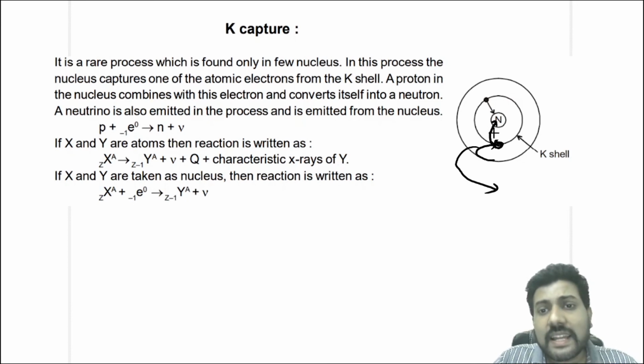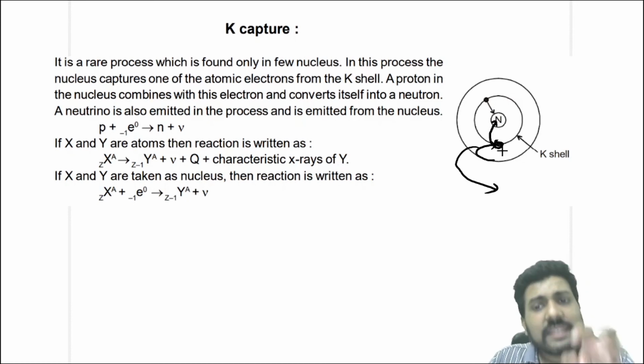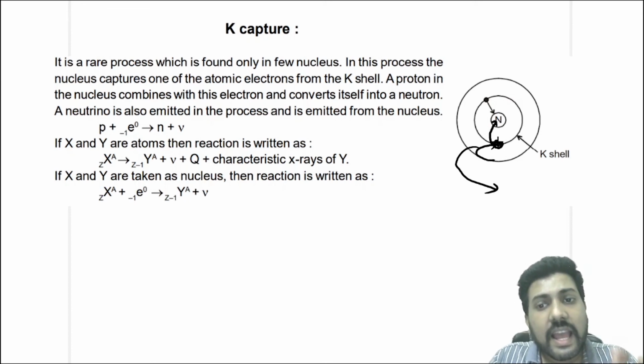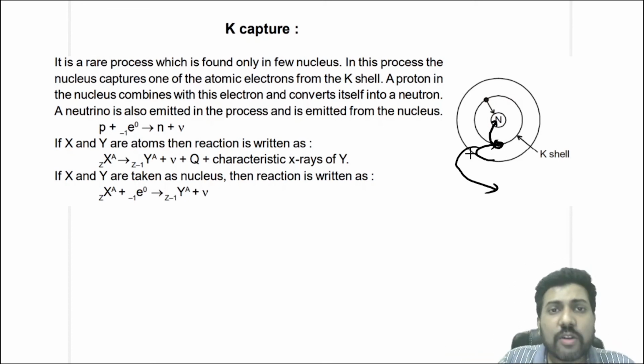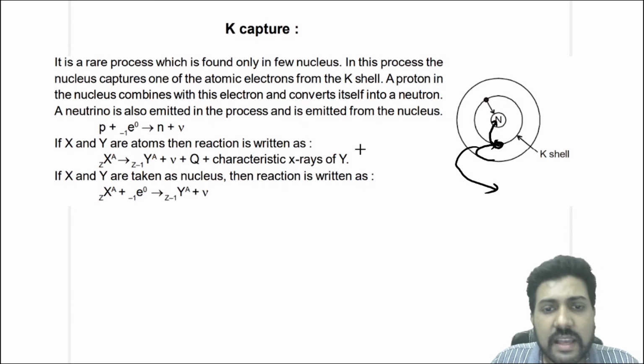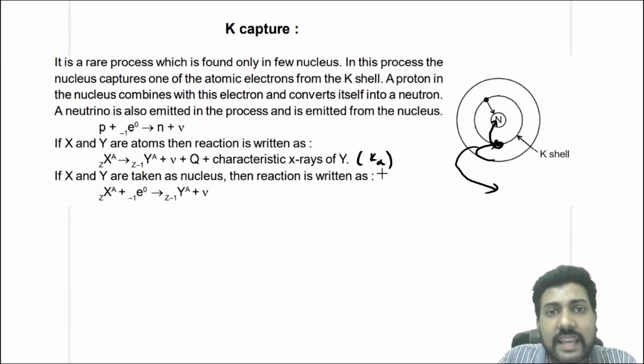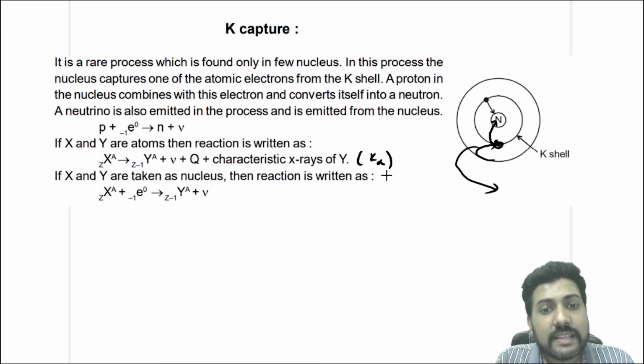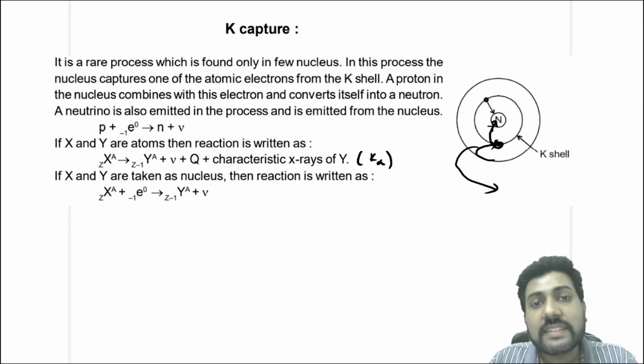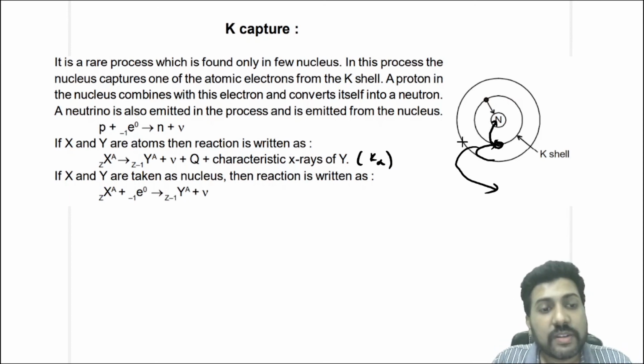So whenever the electron is captured, a vacancy is created in the K shell, and an electron from a higher orbit jumps to fill this vacancy, and a characteristic K alpha X-ray is emitted. Now, the K alpha X-ray is of which element, X or Y? The answer will be Y. This is very important. If they ask which element's K alpha X-ray will be emitted, the answer should be the daughter nucleus and not the parent nucleus.